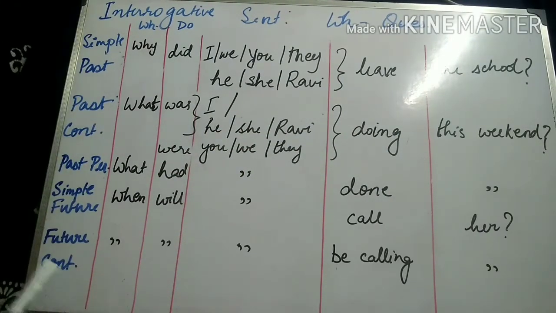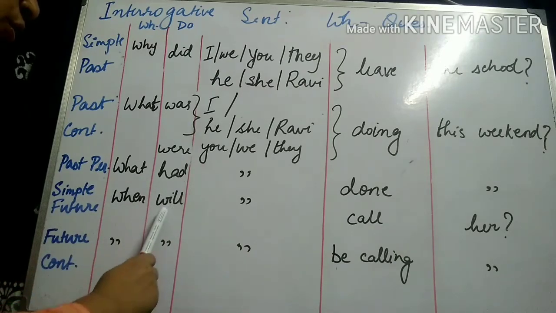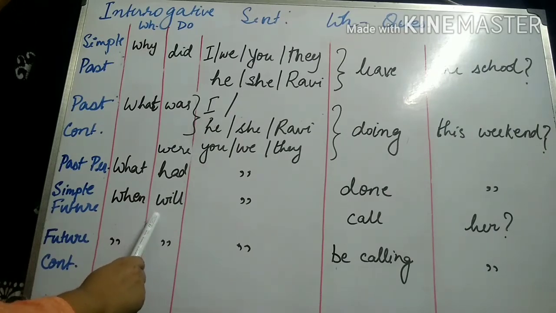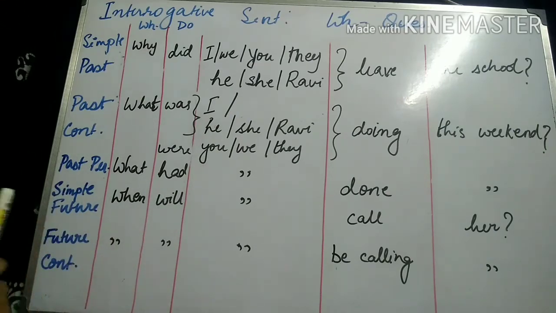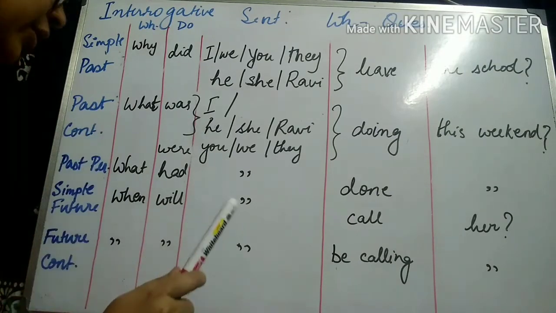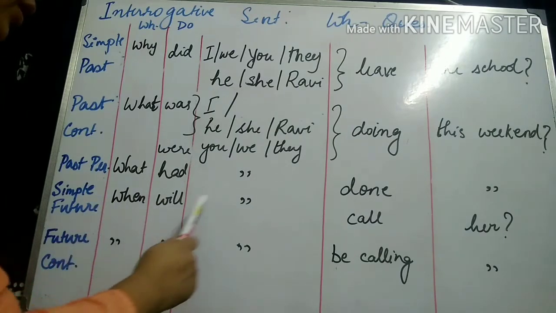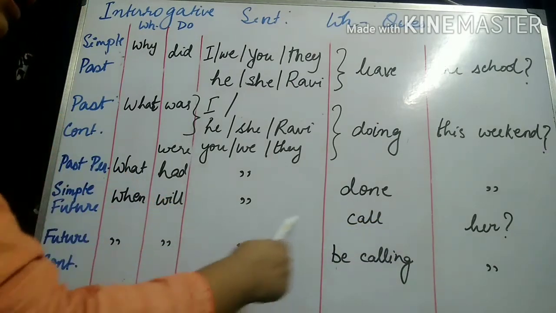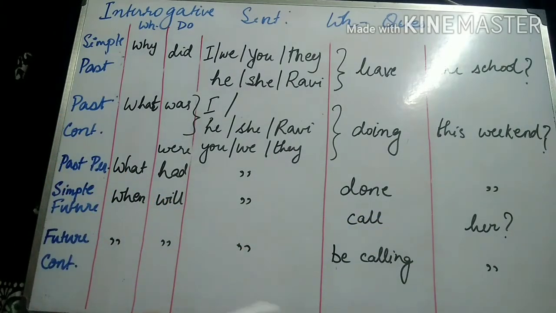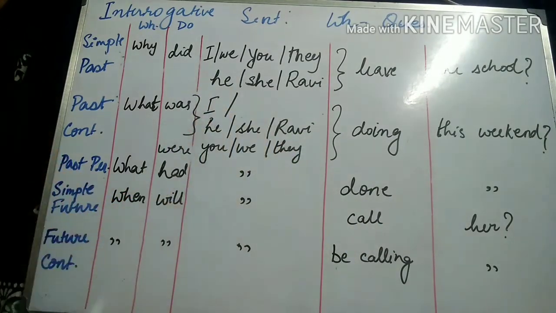Students, I have also discussed the last part of this chapter in this very board, simple future and future continuous. So future tense, we know that we are always going to use the helping verb will to suggest future tense. So in simple future tense, there is only one kind of expression, that is, say with the WH word when. When will you call her, or when will I call her, when will she call him. So the structure remains the same irrespective of the different kinds of subjects that we may have.